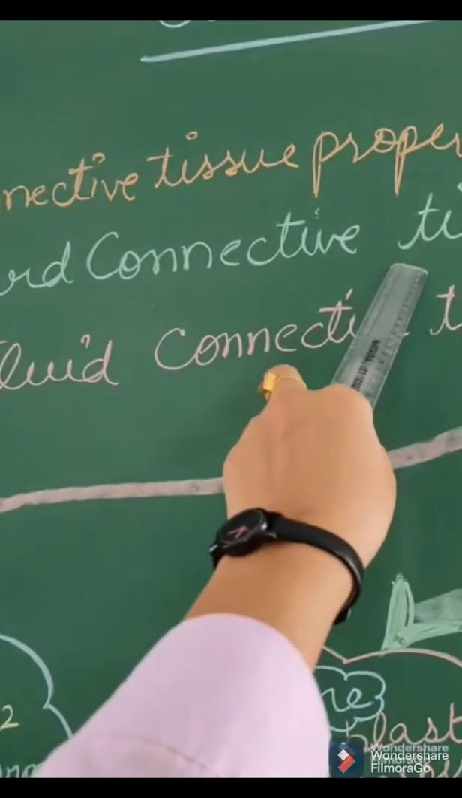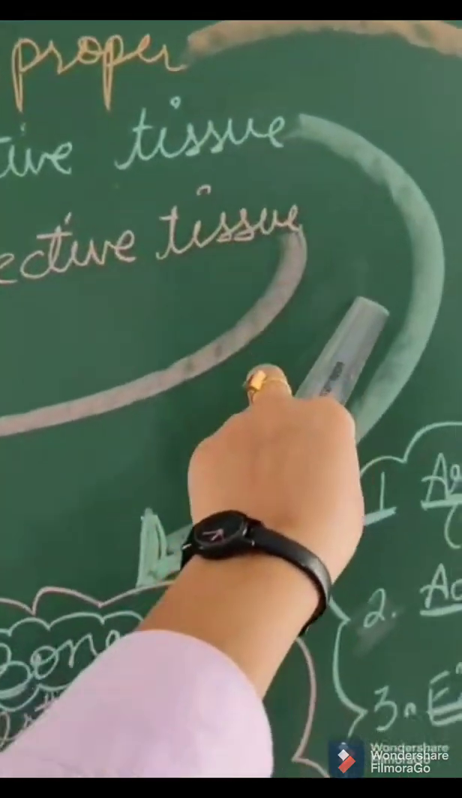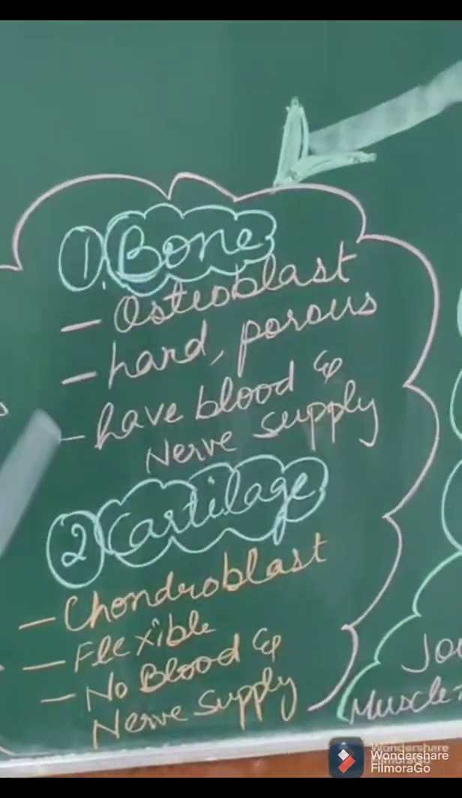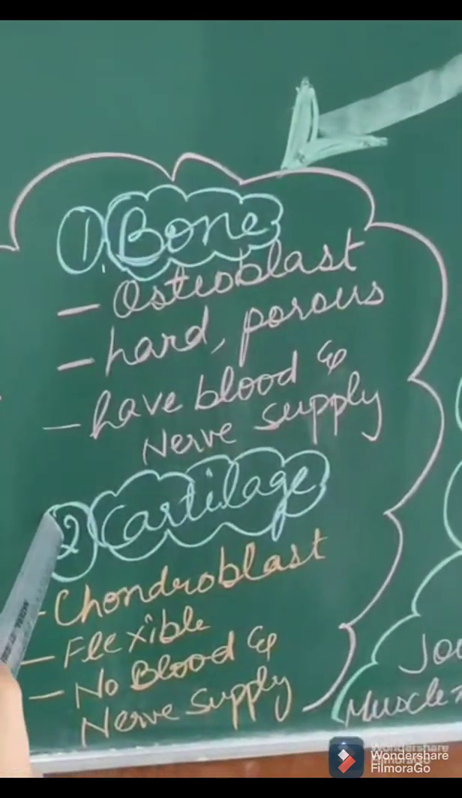In today's video, we are going to cover the following topics. Hard connective tissue. From the name it is very clear. So the types of hard connective tissue are given here. You can see 2 types are given. One is bone, second is cartilage.